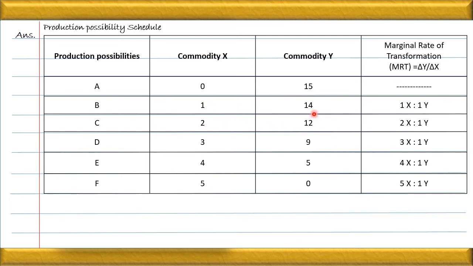So it means 2 upon 1, answer is 2. Then option D: we can see that there is a loss of 3 units and there is a gain of 1 unit. So 3 upon 1, answer is 3. When we jump to option E, we can say there is a fall of 4 units in order to increase the production of 1 unit, that is in the case of X. So 4 upon 1, that is 4 only. Option F: loss 5 units, gain over here 1 unit. It means 5 upon 1, that is 5.